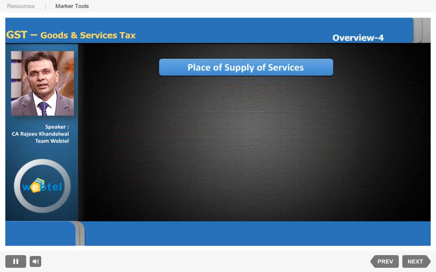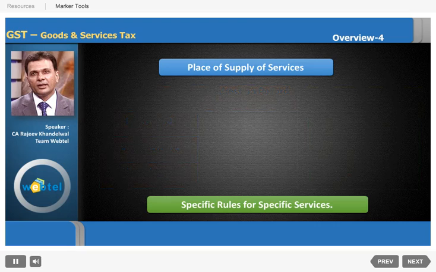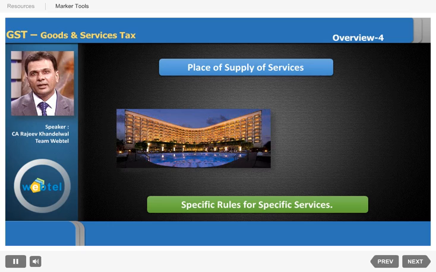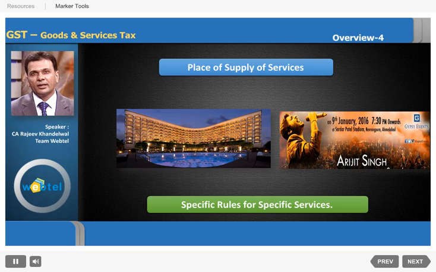For specific services, there are specific rules. Like in the case of a hotel, the place where the hotel is located will be the place of supply. So for a hotel situated in the state of Maharashtra, let's say Mumbai, the place of supply will be Mumbai. So if you are going from Delhi to Mumbai and you stay in a hotel, the place of supply of service will be Maharashtra. Similarly, when a concert is held, let us say an Arijit Singh concert, the grounds or the park or whatever place the concert is held will be taken as the place of supply of services.